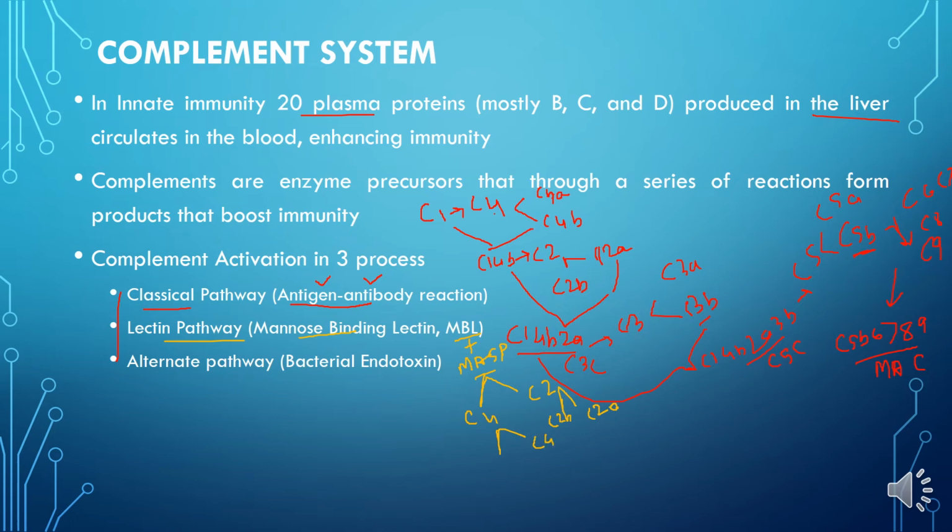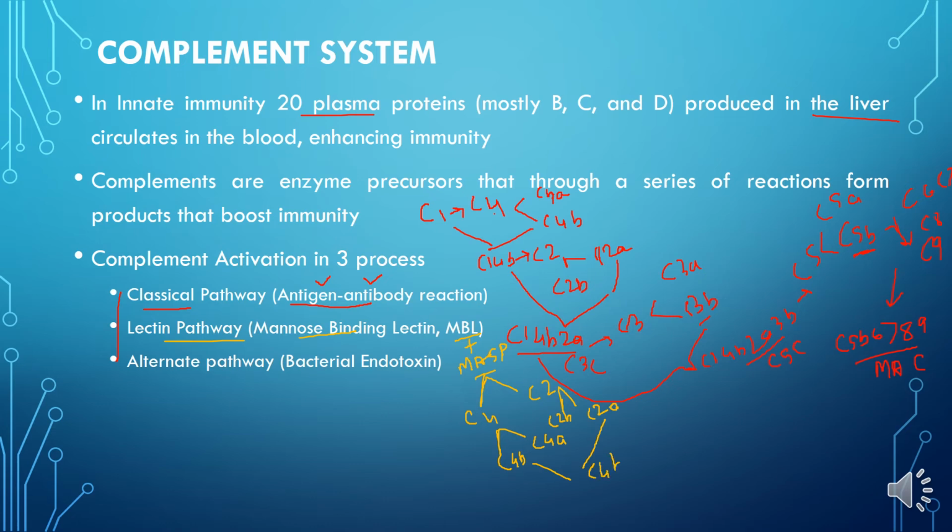C2. They are broken down into their components, that is C2A and C2B, C4A and C4B.